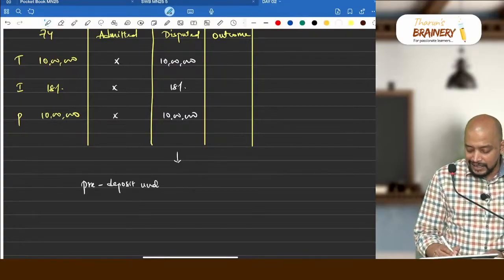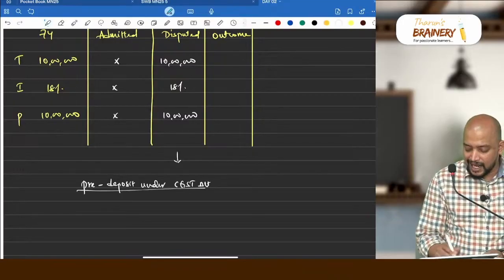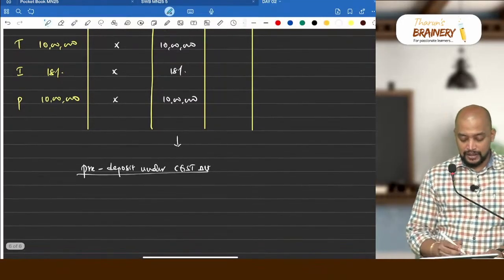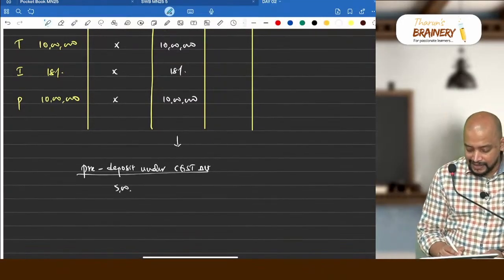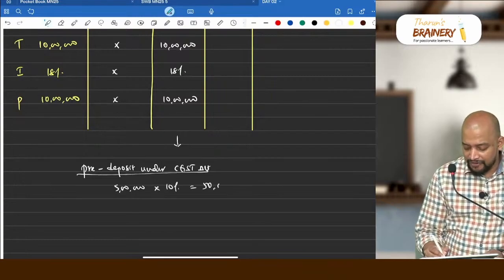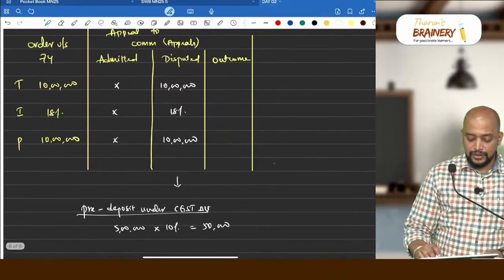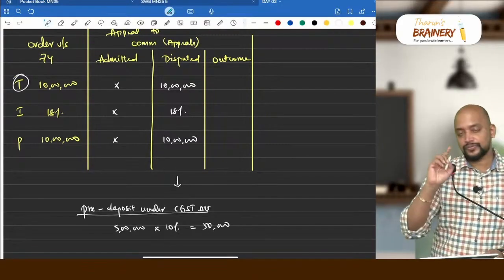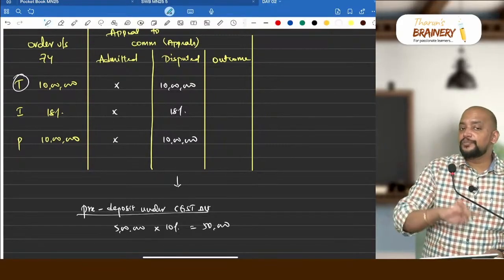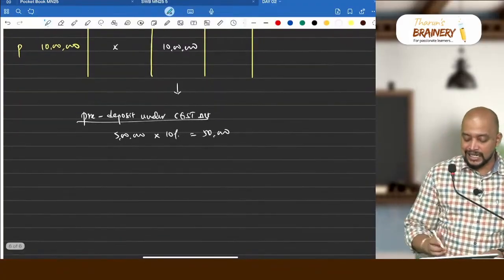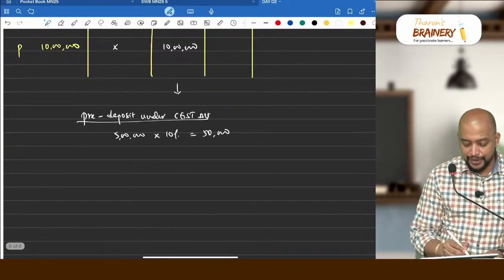What is the pre-deposit under the CGST Act? 5 lakhs into 10%, that will be 50,000. Why? I told you this 10 lakhs is the full tax, so we need to compute separately for CGST and SGST.